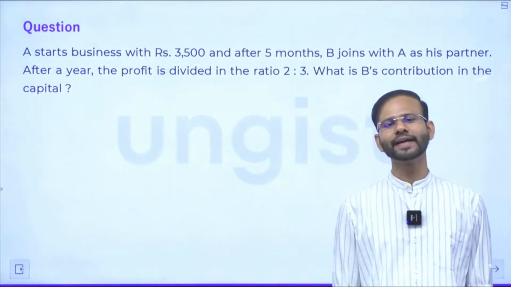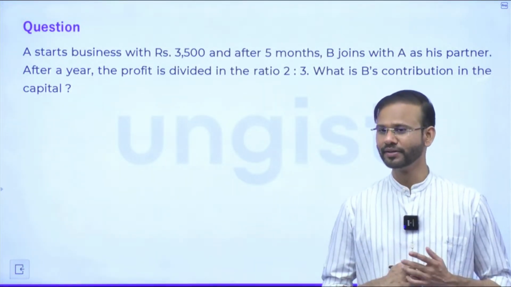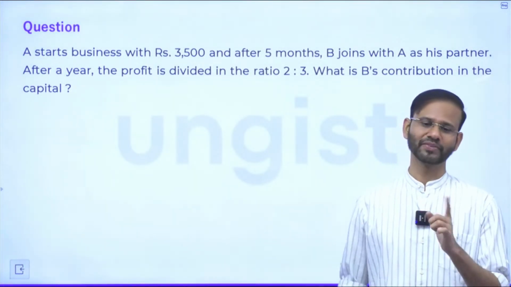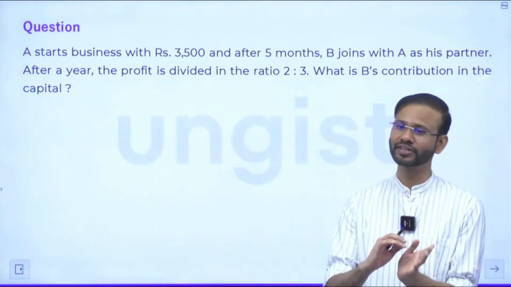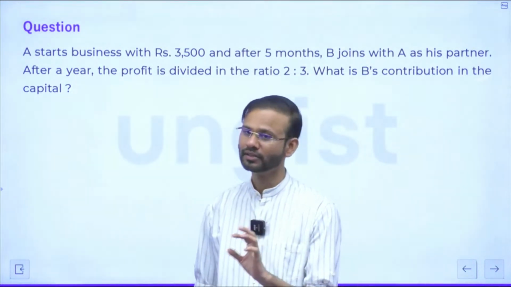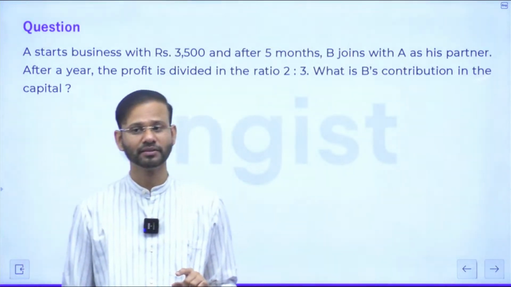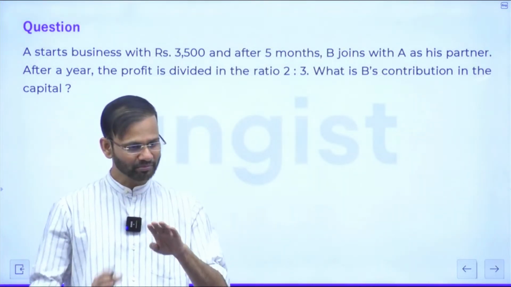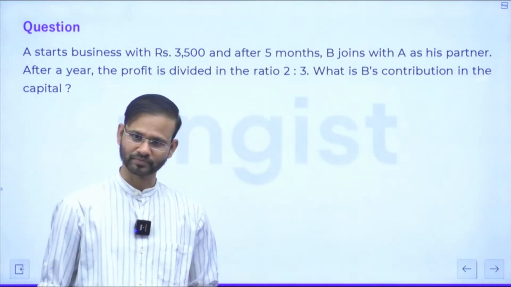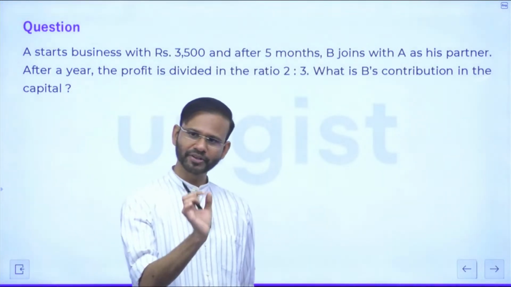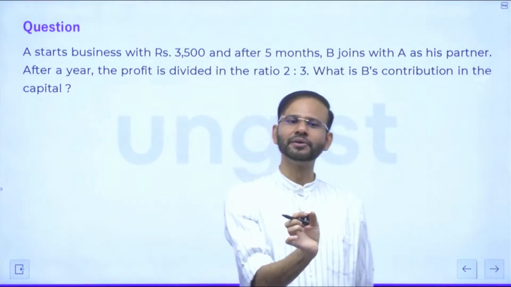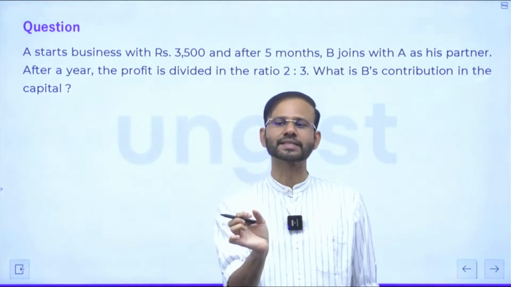Tell me one thing, I have told you a process with the help of which you need to multiply 12 with 35, or 35 with 16, or 35 with an even number. What is to be done? You need to halve that number and double this number. Do you remember that? Right? So 35 into 12 will be equivalent to 70 into 6.